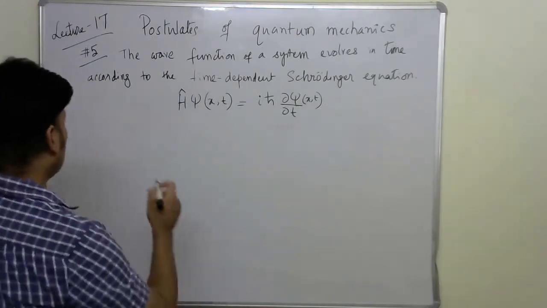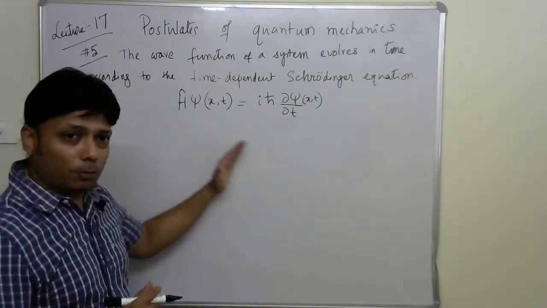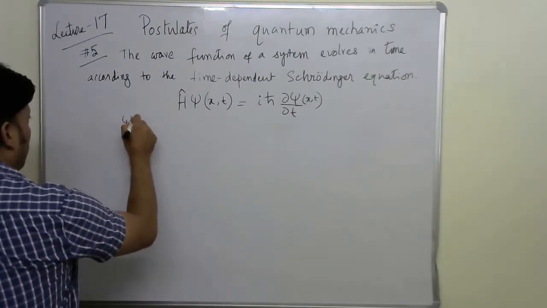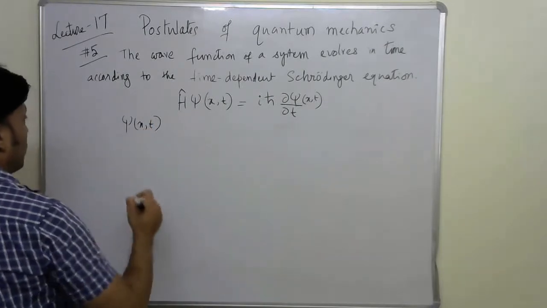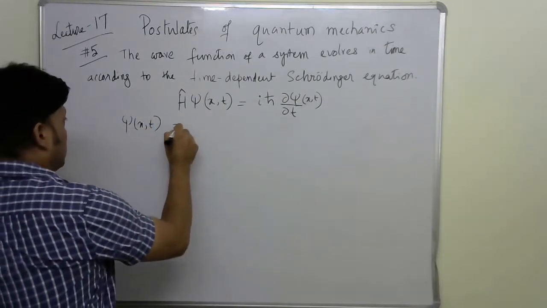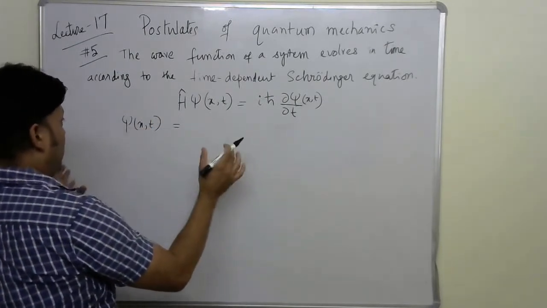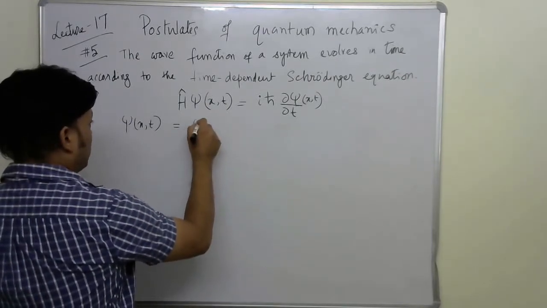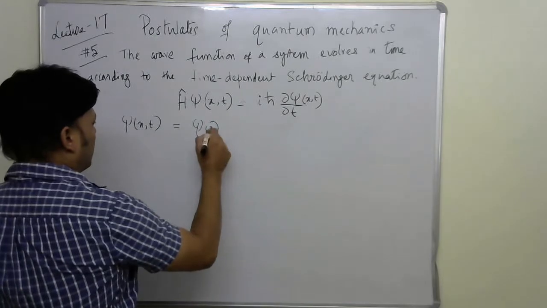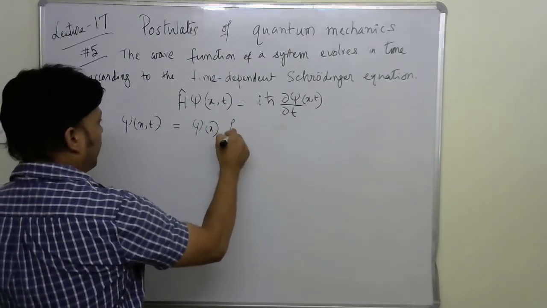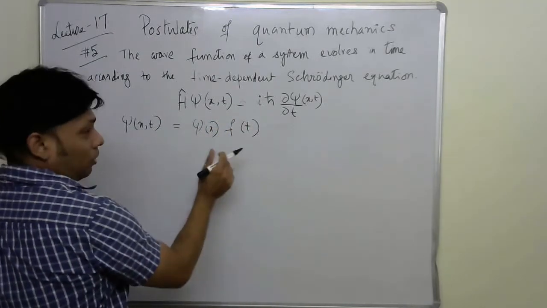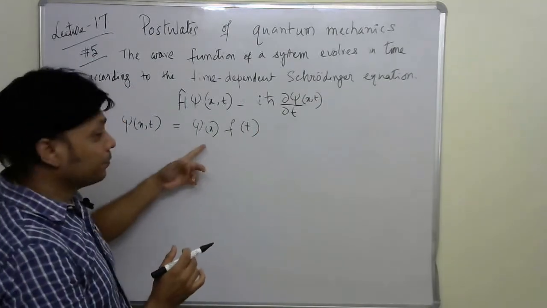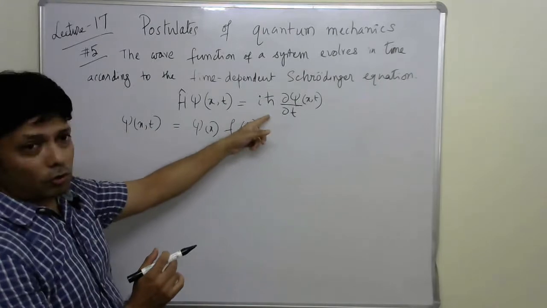So how to solve it? We solve it by the separation of variables method, and in fact we have already solved this equation. Let's assume that this psi x t is a product of two independent functions: a function of x multiplied by a function of time t. Whatever our assumption, we can now insert this into the original equation.